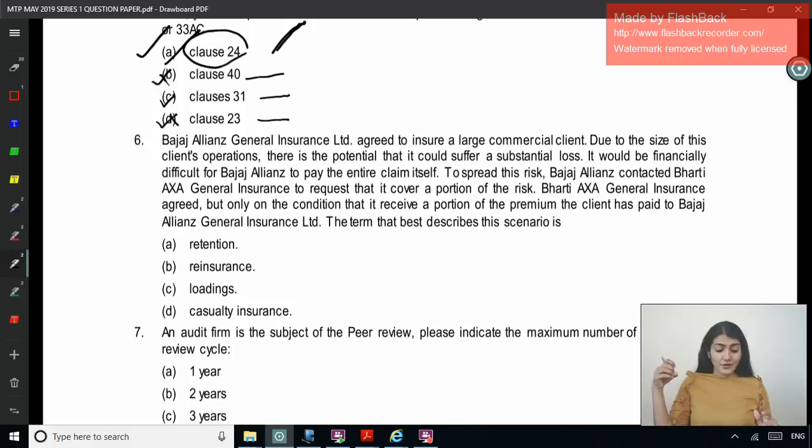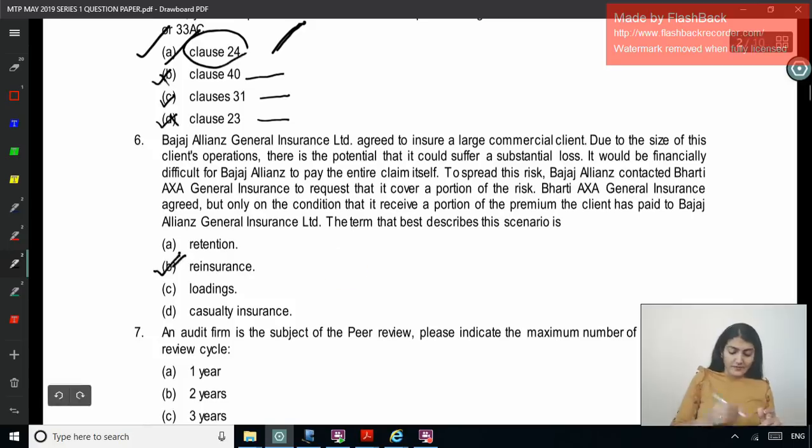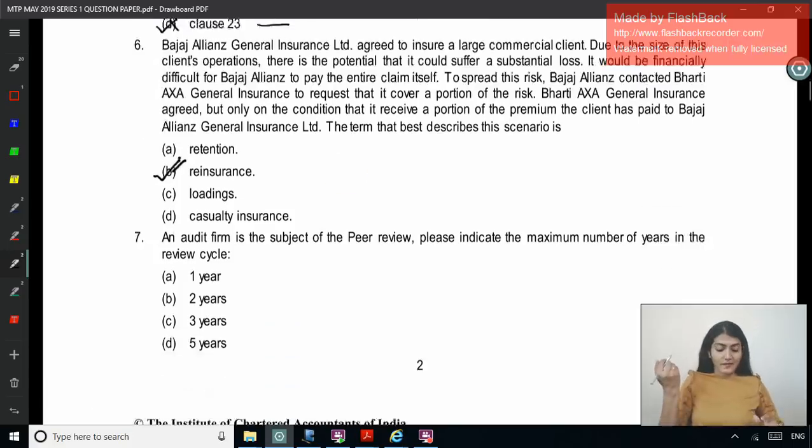Bharti AXA General Insurance agreed, but only on the condition that it receive a portion of the premium the client has paid to Bajaj Allianz General Insurance Limited. The term that best describes this scenario is retention, reinsurance, loading, or casualty insurance, right? So this is reinsurance, right? So that is B.